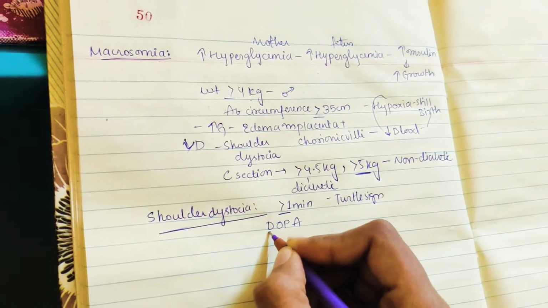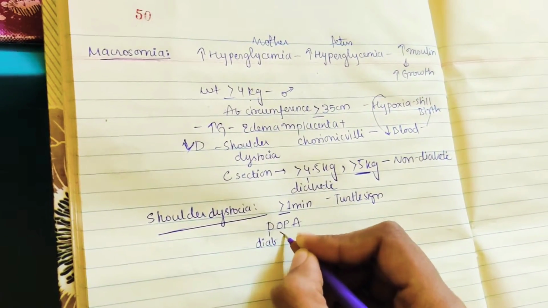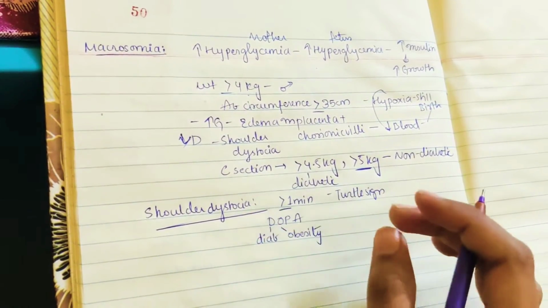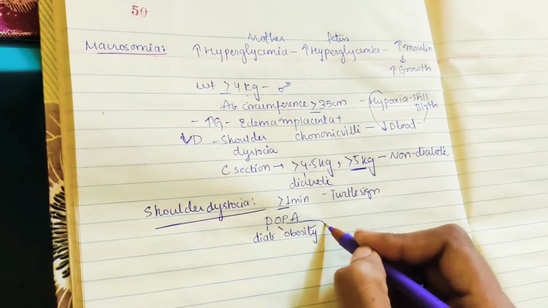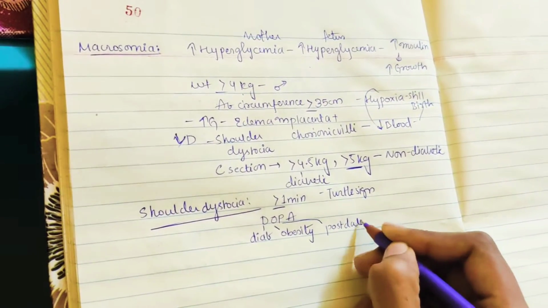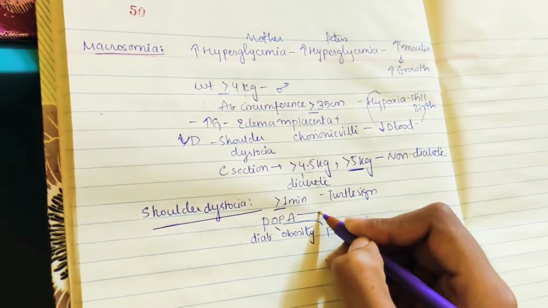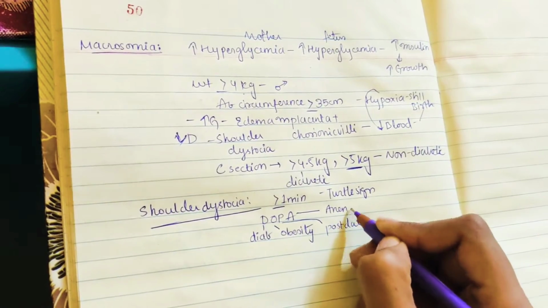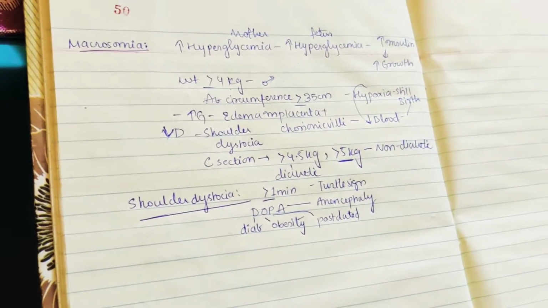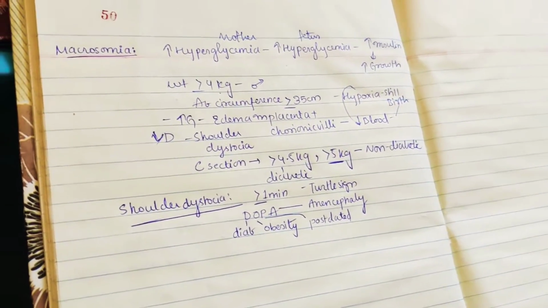What is this DOPA? D for diabetic mother, diabetic pregnancy. O for obese mother and obese fetus, both are conditions for shoulder dystocia. And P for post-dated pregnancy. Post-dated means the pregnancy has not delivered according to the date. And A means anencephaly. So what happens in anencephaly? Here the problem is the cervix is still not completely dilated but the head is coming out.